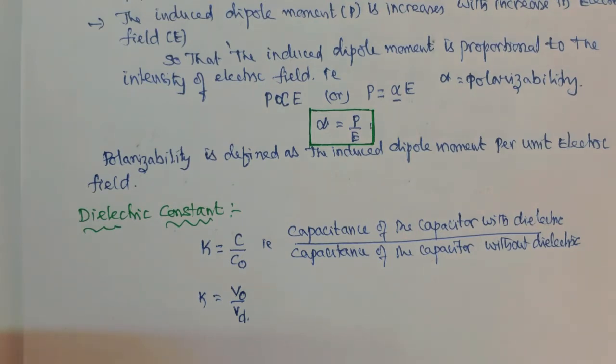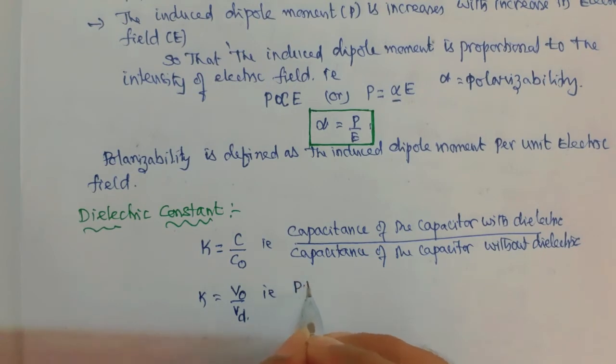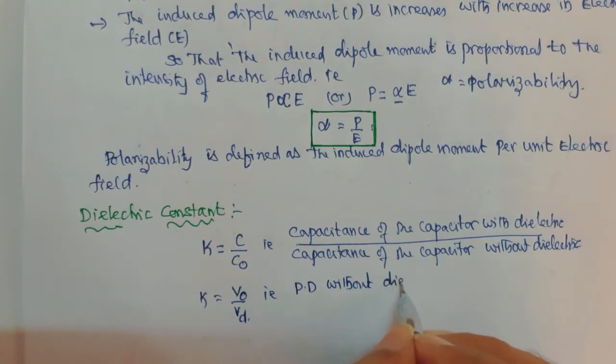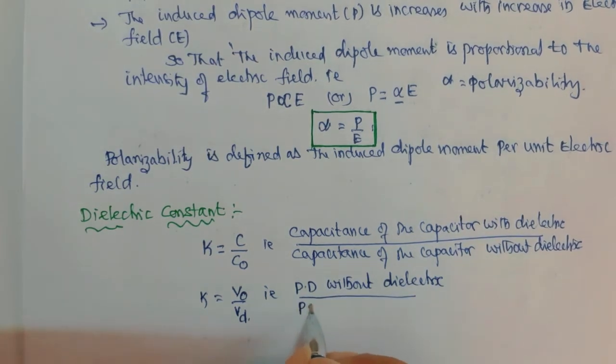It is the potential difference without dielectric to the potential difference with dielectric. It is also defined as the dielectric constant.